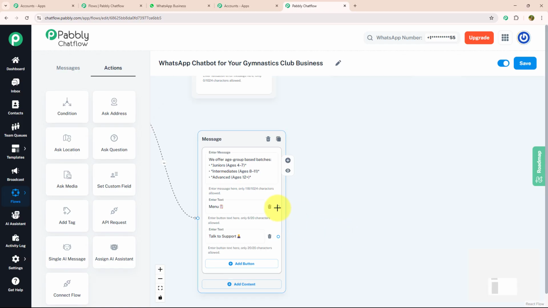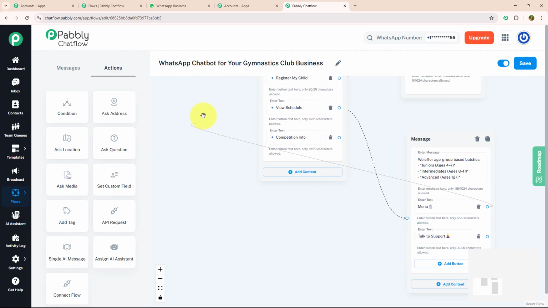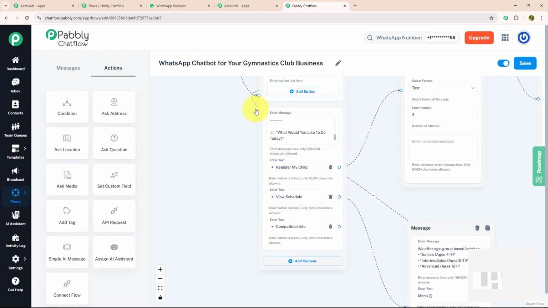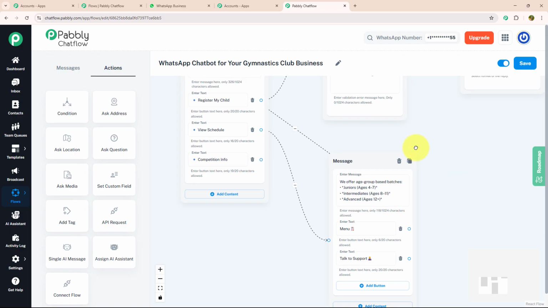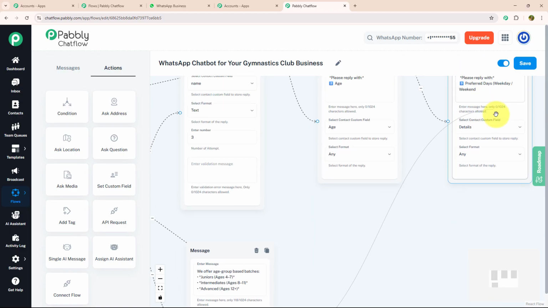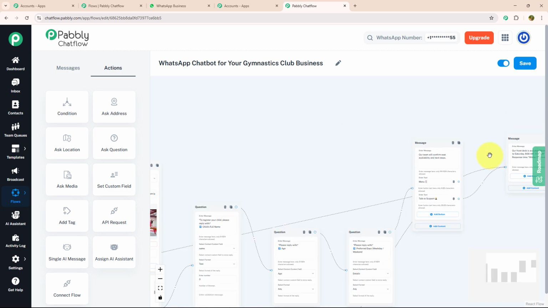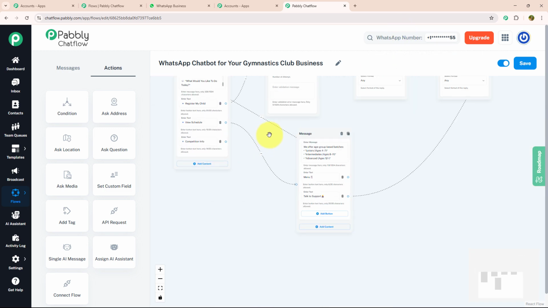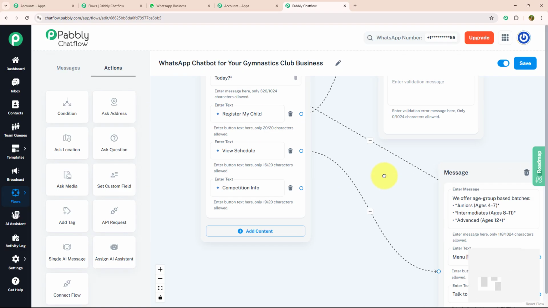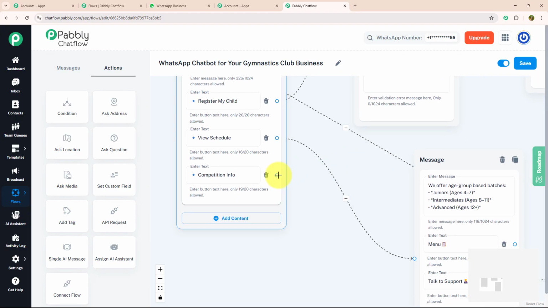With that also I have provided two action buttons, menu and need help. Again, I'm going to connect this menu option with our initial message as I have told you earlier, and I'm going to connect the talk to support button with the message that we have recently put for talk to support like this.